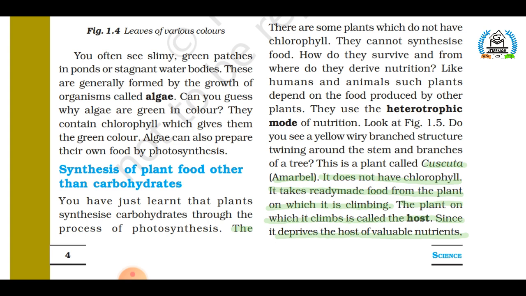Parasites are those organisms who live in or on other organisms and get nourishment from it, whereas the organism or plant from where a parasite gets nourishment is known as host.